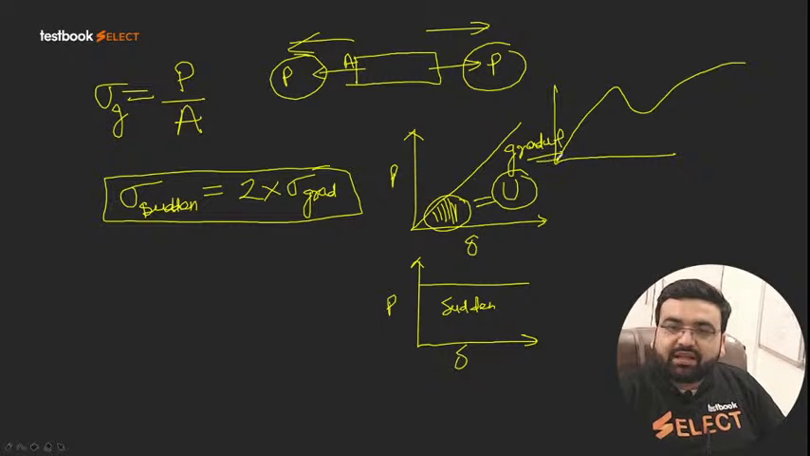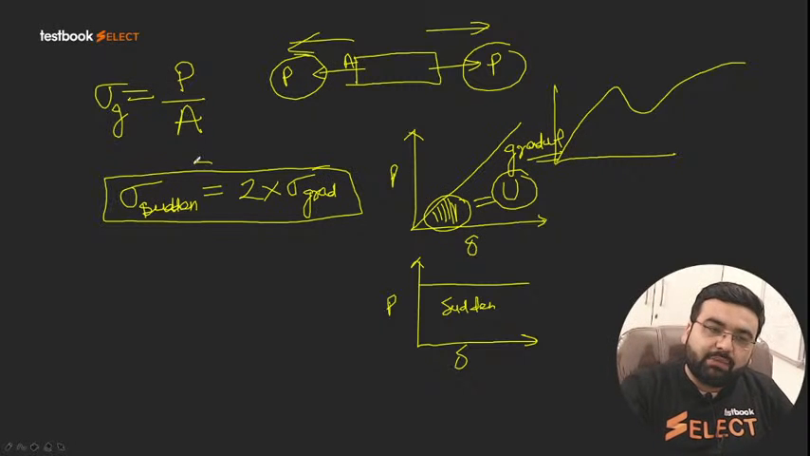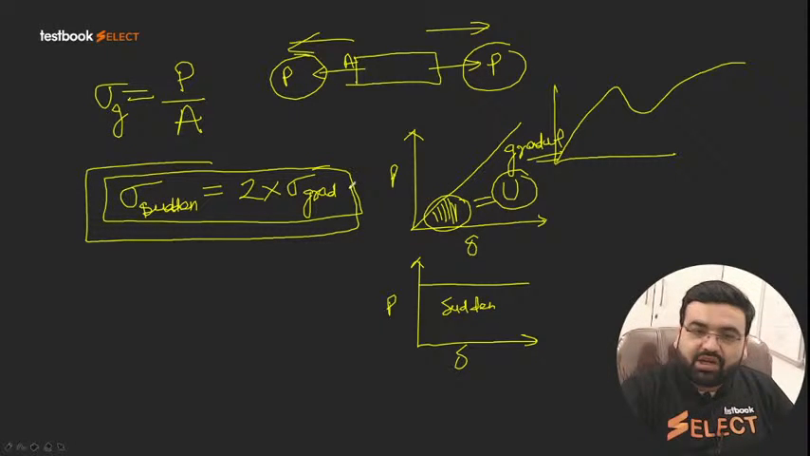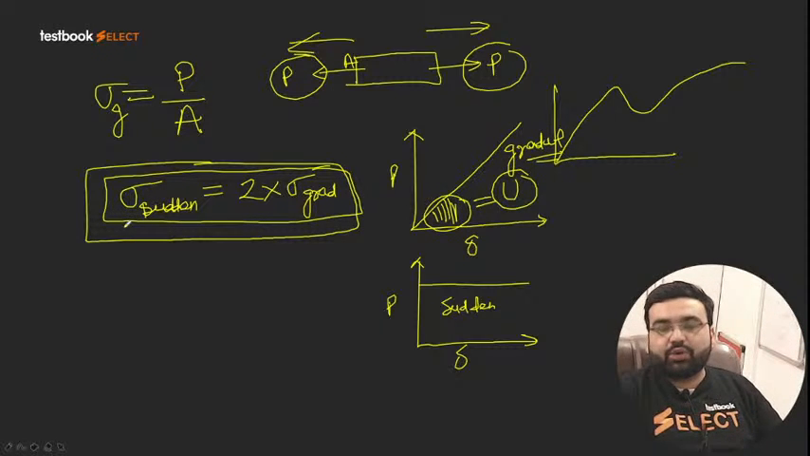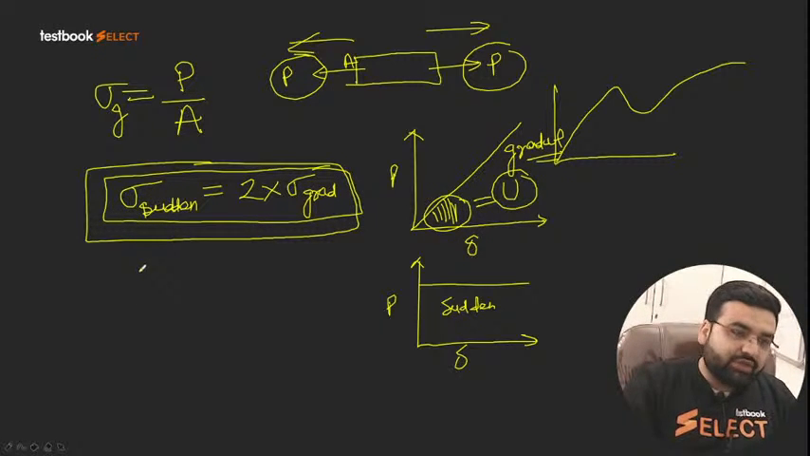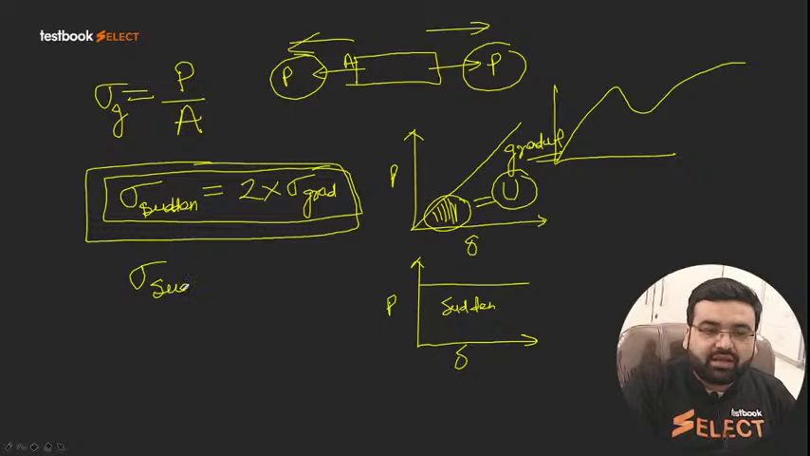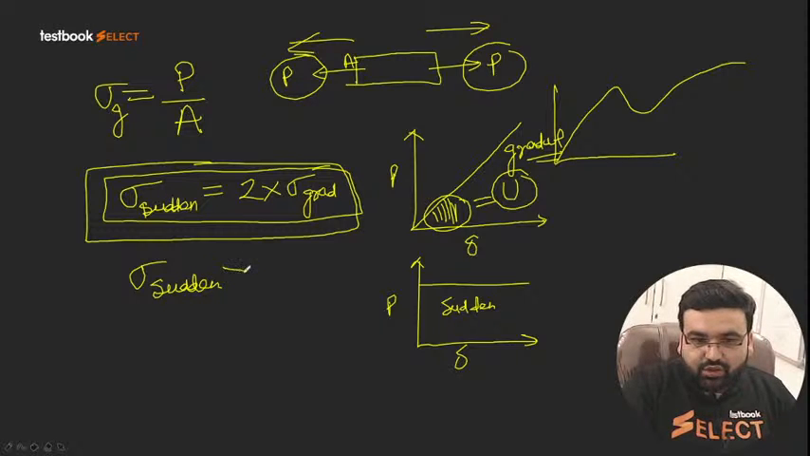And if you compare the strain energy, ultimately you will come out with this expression: sigma due to sudden loading is actually 2 times the sigma due to gradual loading, right? So it will not be smaller, it will be greater. Sigma of sudden is greater than sigma of gradual.